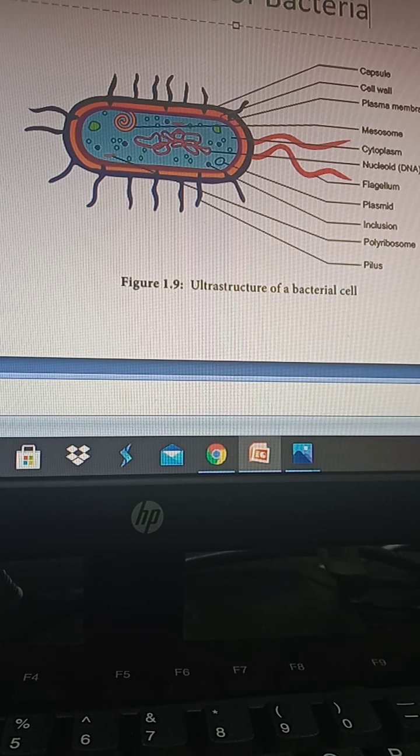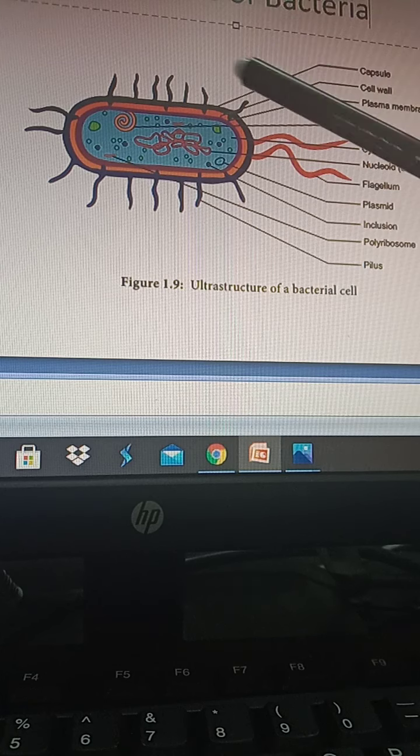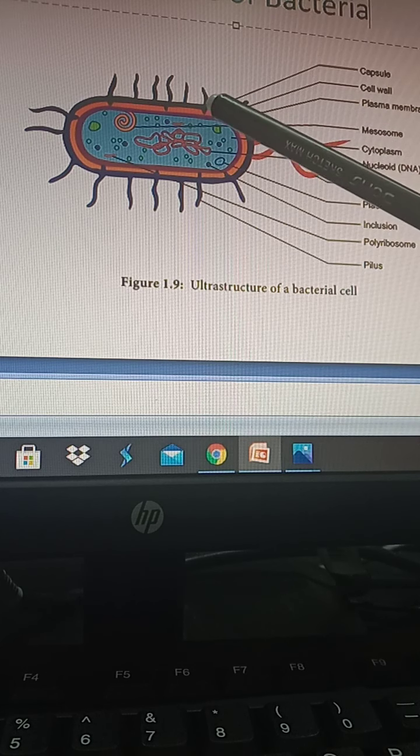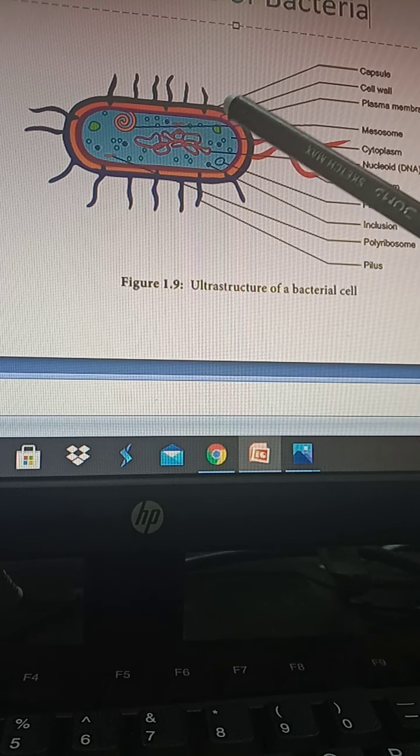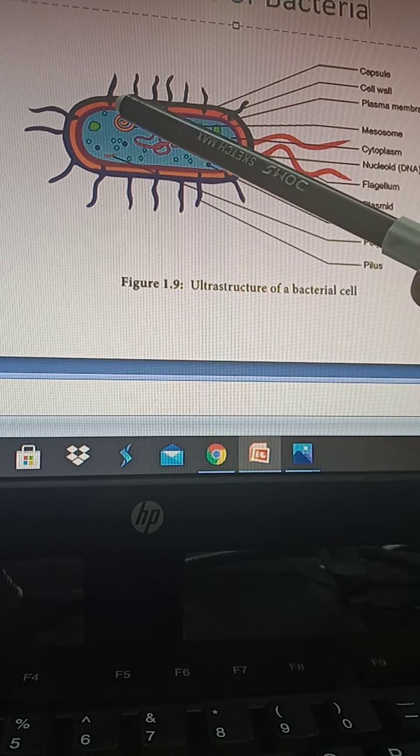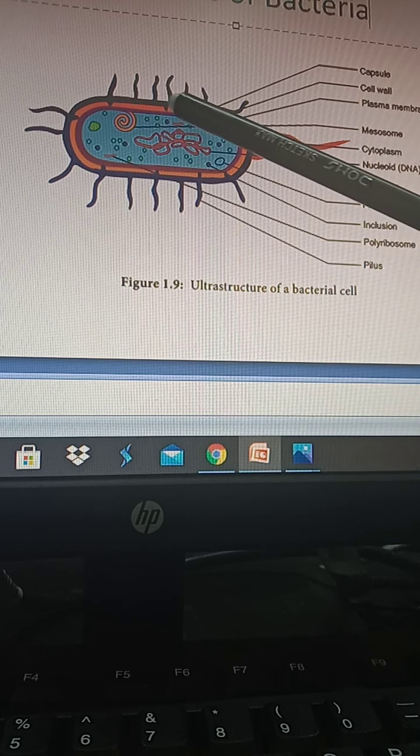To the structure of the bacteria. So bacterial structure can be divided into two important regions. One is intracellular structure, another one is the extracellular structure. Intracellular structure means, like any other cell, even the bacterial cell is surrounded by a plasma membrane.